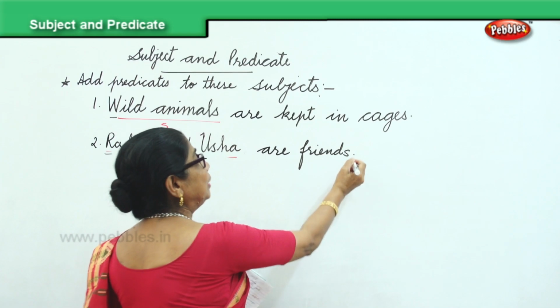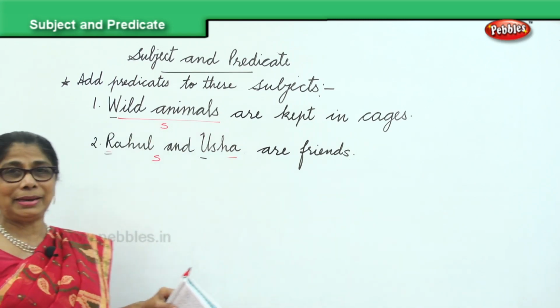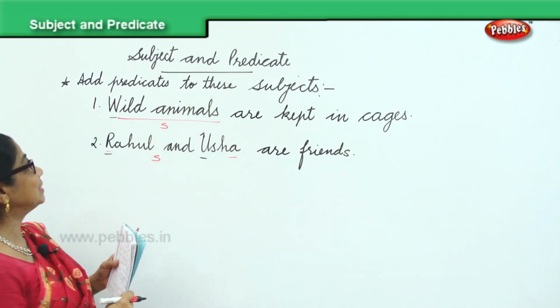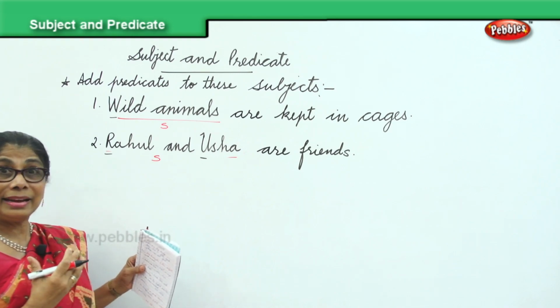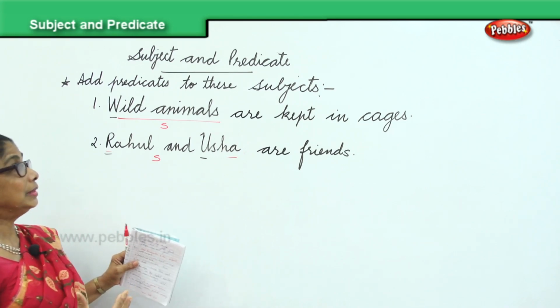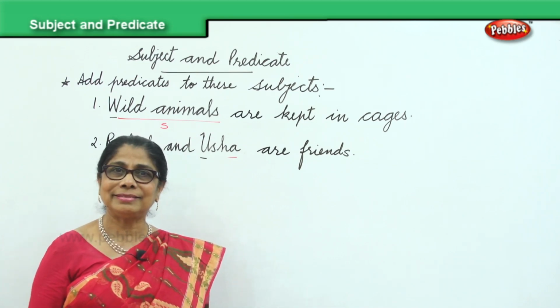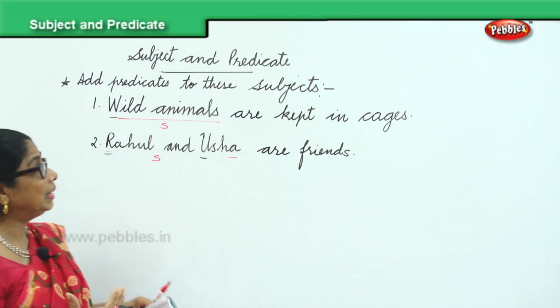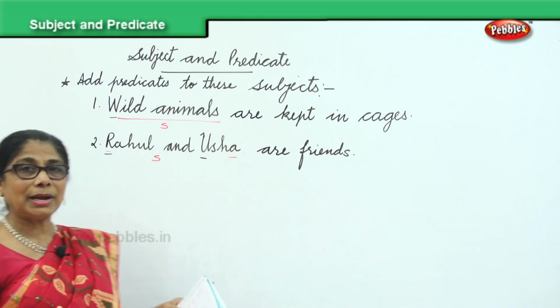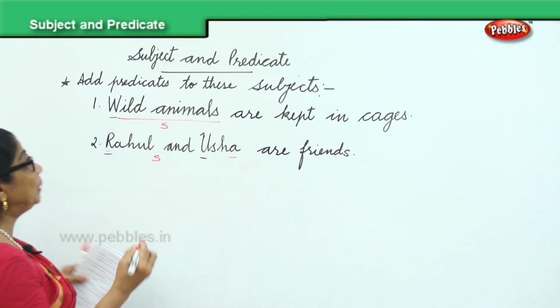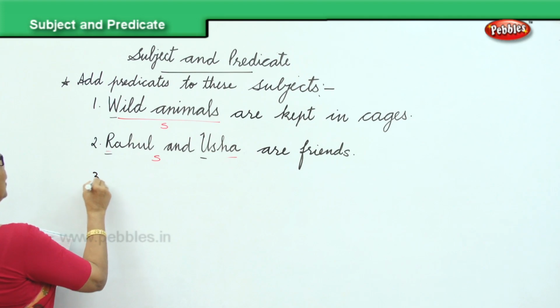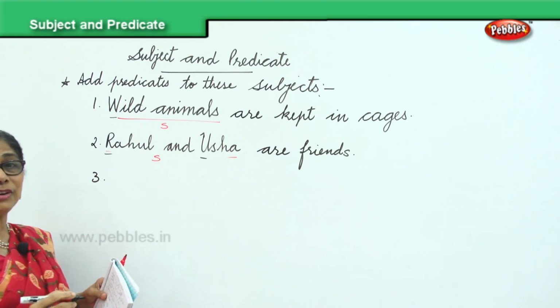Only thing, end it with a full stop and begin with the capital letter. So now we have learned two sentences. We were given the subject, wild animals. Wild animals roam freely in the forest. Wild animals are kept in cages, anything. Then Rahul and Usha. So we learn to complete and supply the predicates for the subjects.